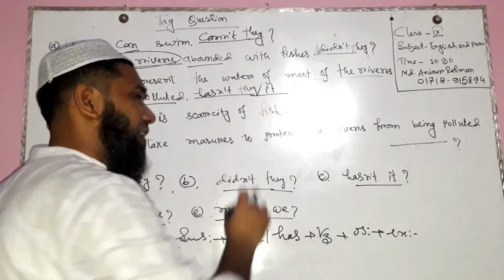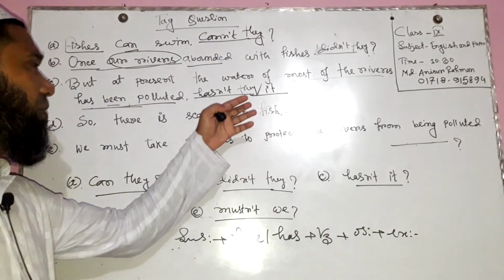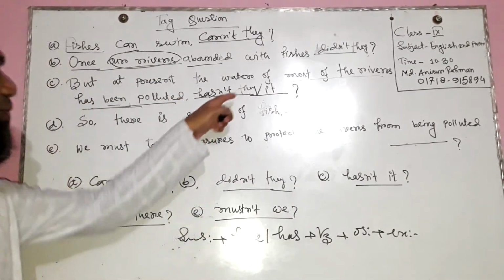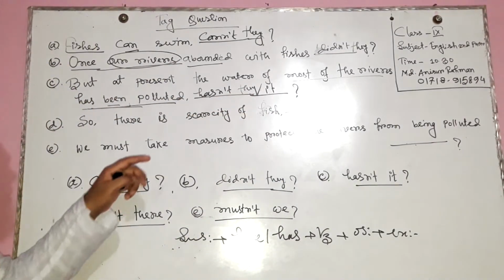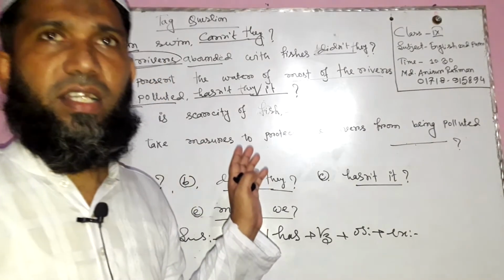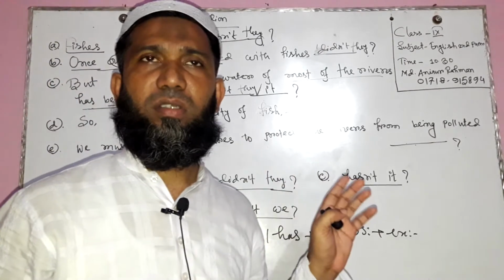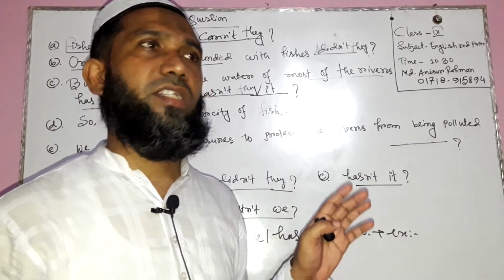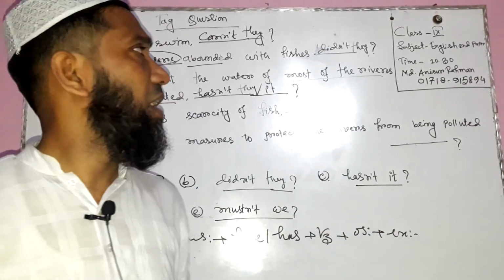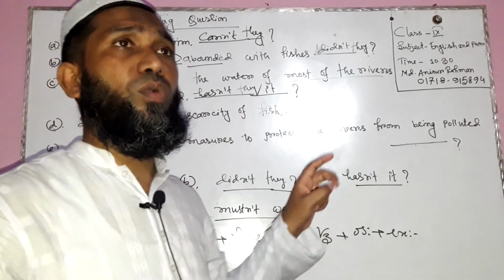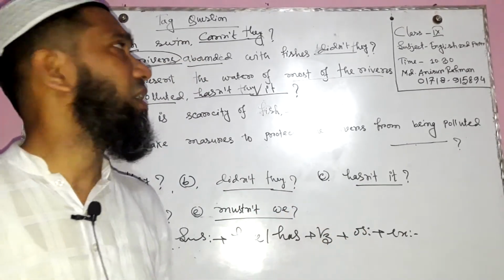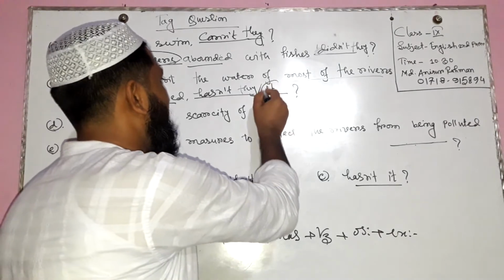If you use "hasn't they," it is also right, and if you use "it," it is also right. How? If you use "isn't it," it integrates the statement. The statement is not a person, not a river, not any visual thing. But in this place, if we form the tag question on the basis of information, this time we will use "it."